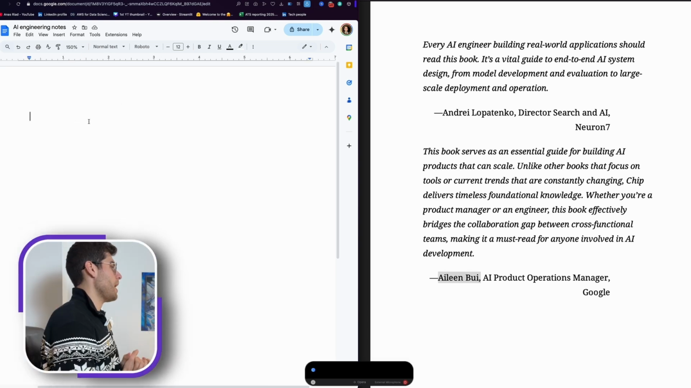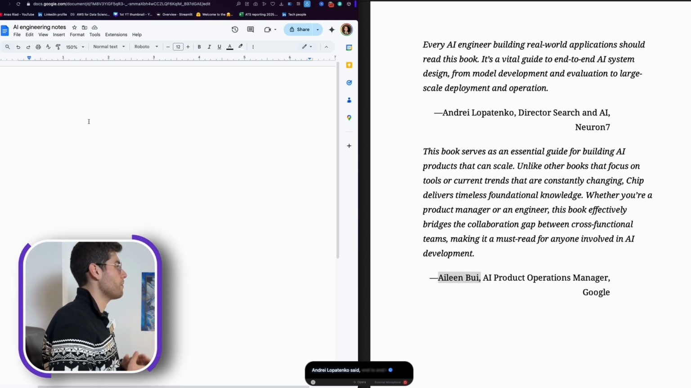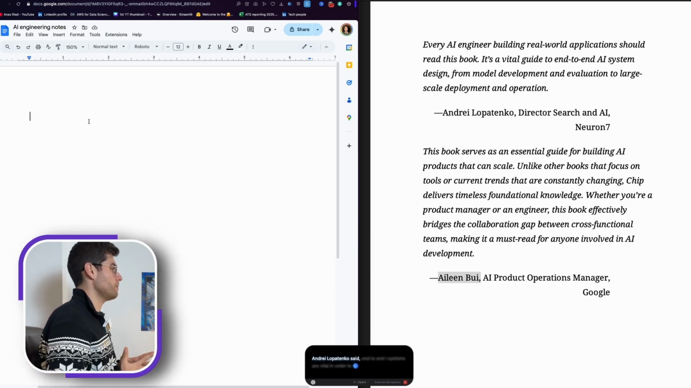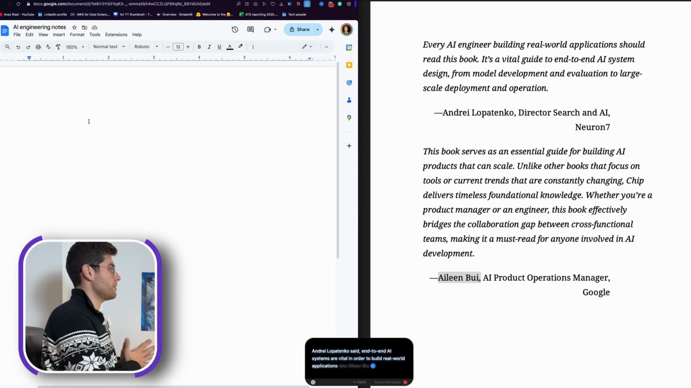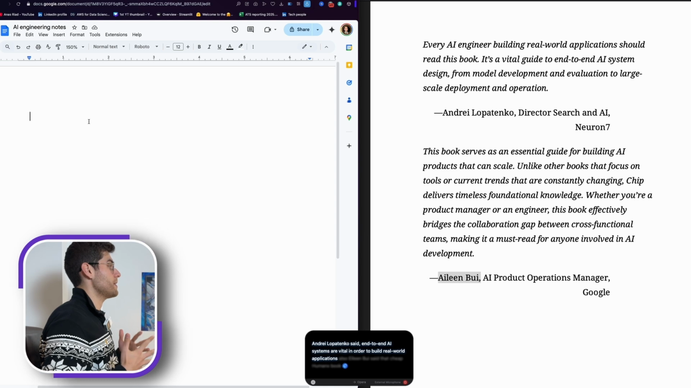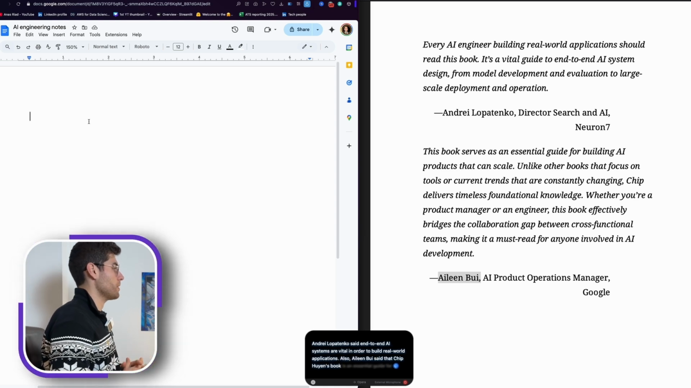Let me show you. Andrei Lopatenko said end-to-end AI systems are vital in order to build real-world applications. Also, Eileen Bui said that Chip Huyen's book is an essential guide for building AI products that can scale.